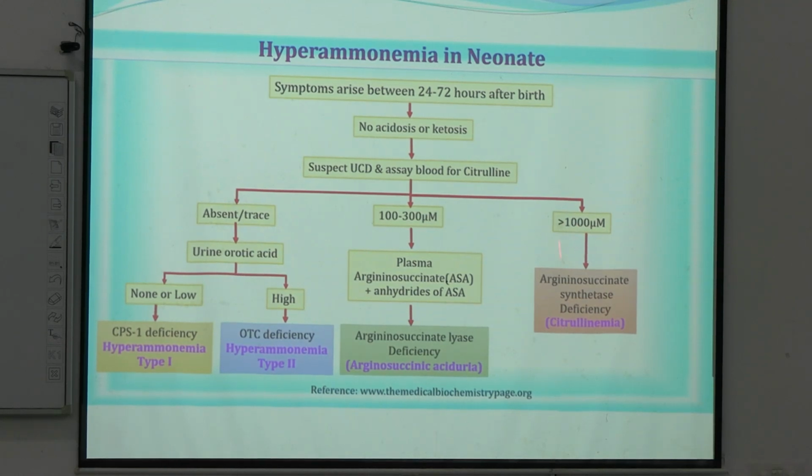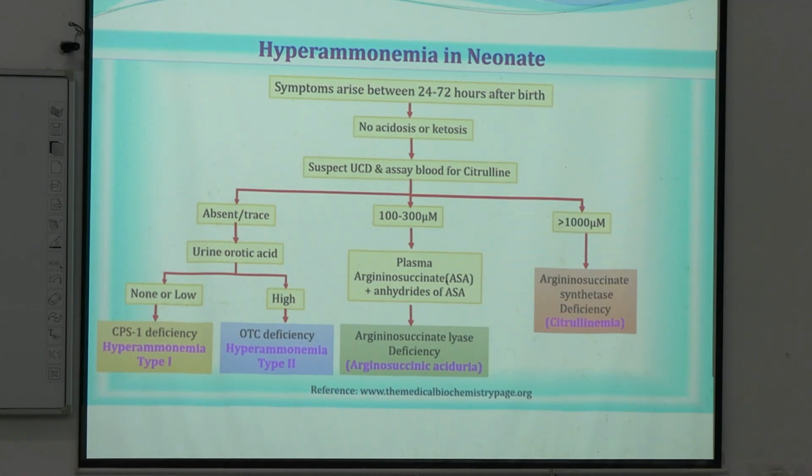Okay, on the basis of citrulline concentration, it is divided into three different parts. If the citrulline concentration is very high, more than 1000 micromole, that directly relates to citrullinemia. Now if the citrulline is absent, citrulline was the product of which step? Second step. So if citrulline is absent, that means the defect is in the previous two steps, either in step 1 or step 2.